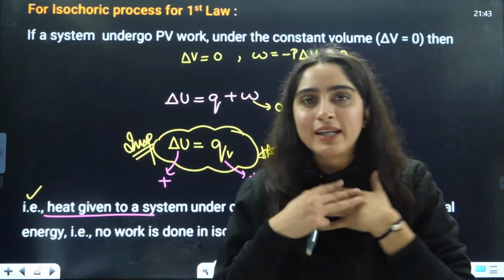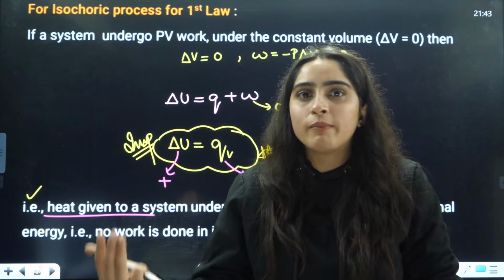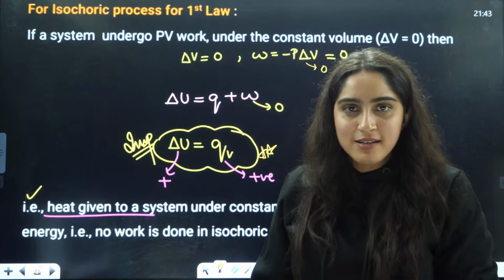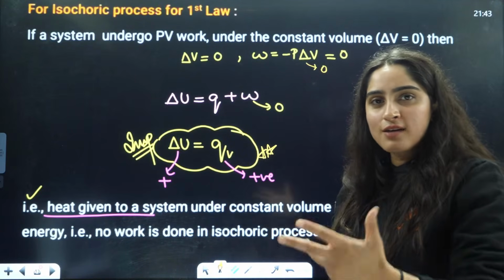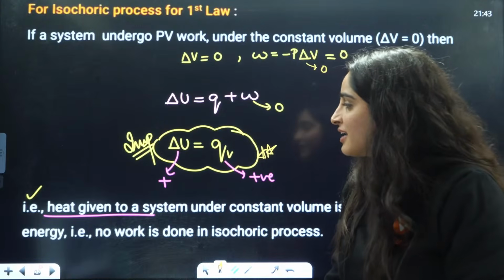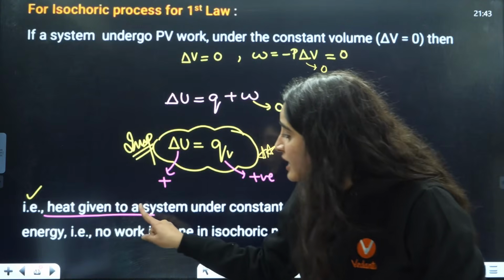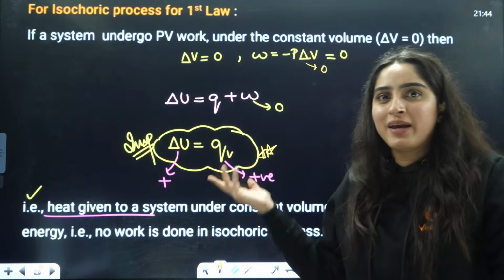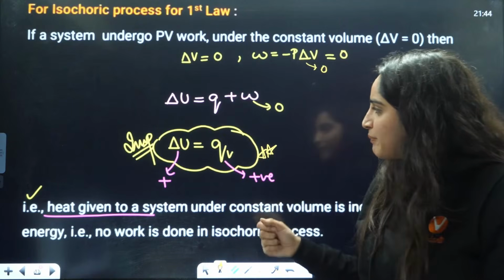If you give me the money, then only I'll feel happy. If you take out the money, then I'll feel sad. This is a law of human beings, this is how we human beings are. So when heat energy is given to the system, it is happy. Arey, heat energy is given to me, I am happy, right?